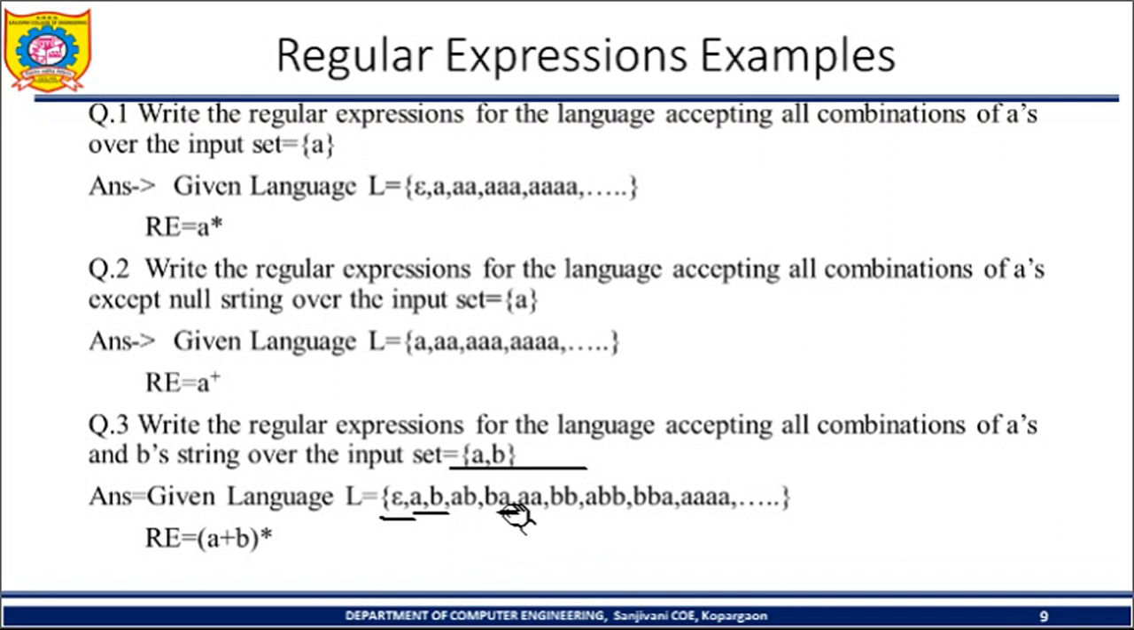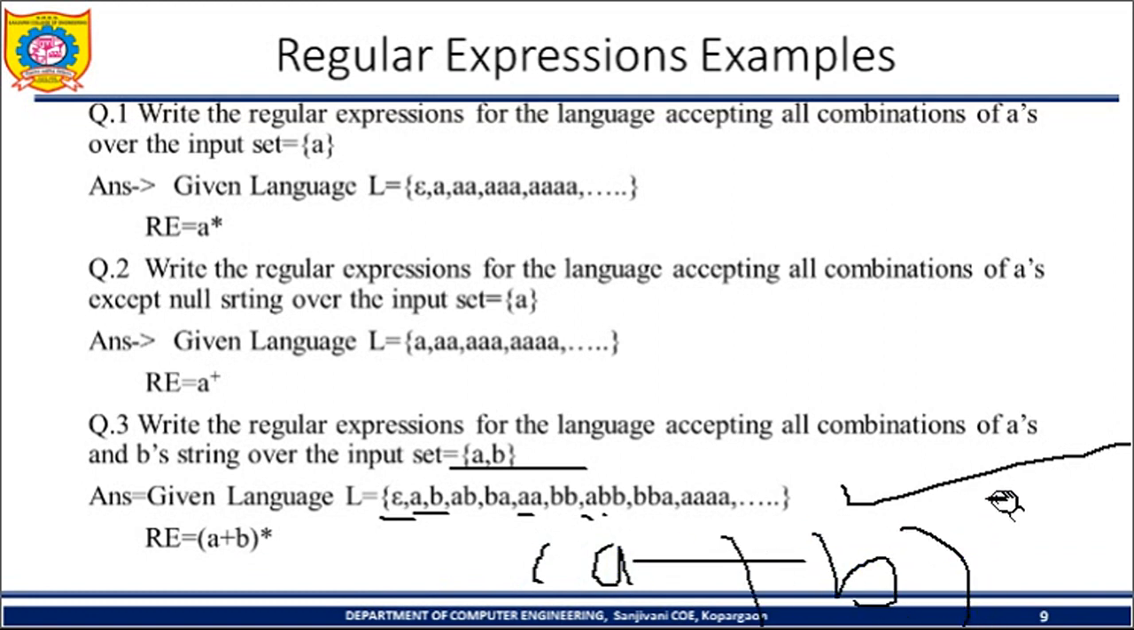First I am selecting b, and a secondly. After that, I am selecting only a 2 times, only b 2 times, a 1 time and b 2 times, like this. These are the strings which belong to the given language, and for that the regular expression is (a + b) star, any combination of a and b. (a + b) in brackets, star.